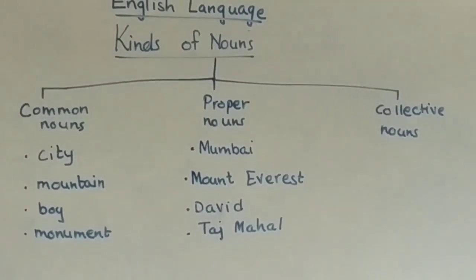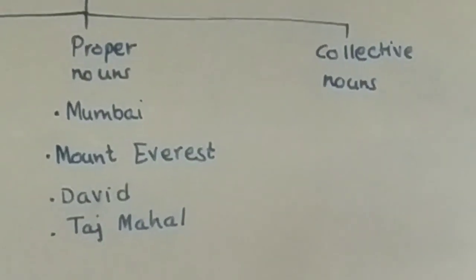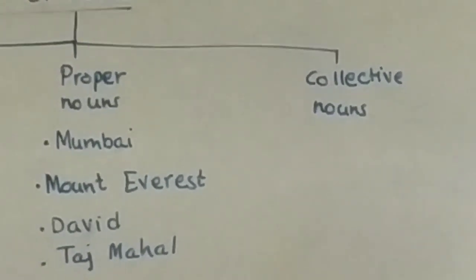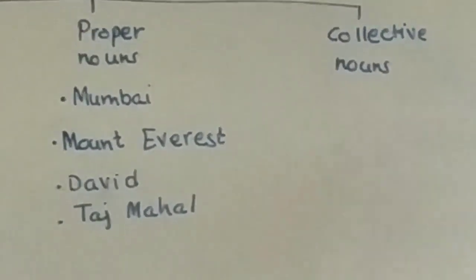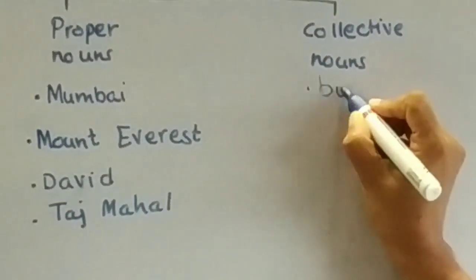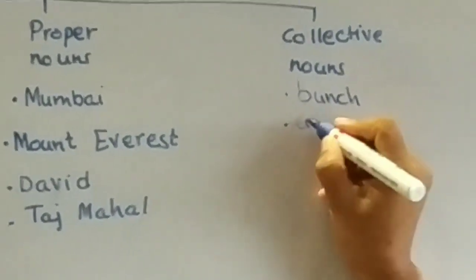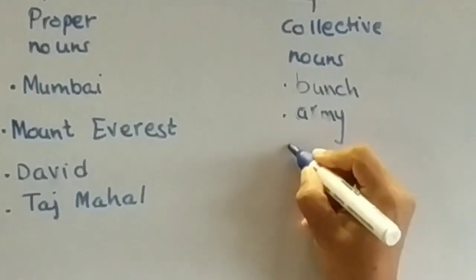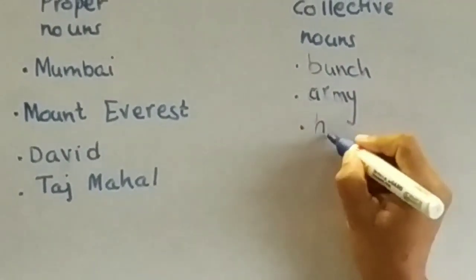Now what are collective nouns? A collective noun denotes a collection of people, animals or things. For example, a collection of things like a bunch. Bunch of what? Bunch of keys. Army. A group of cattle, they are in a group, we call herd.